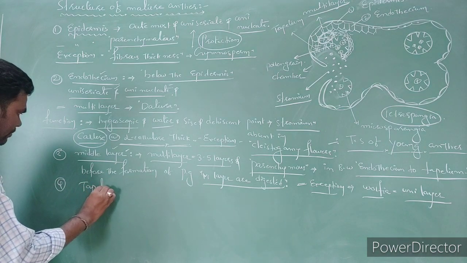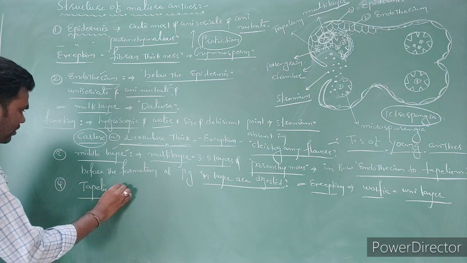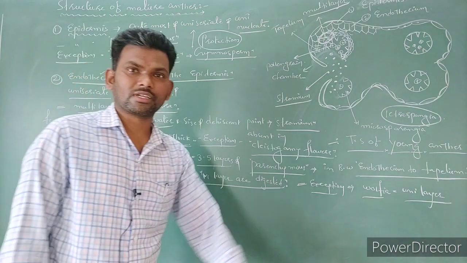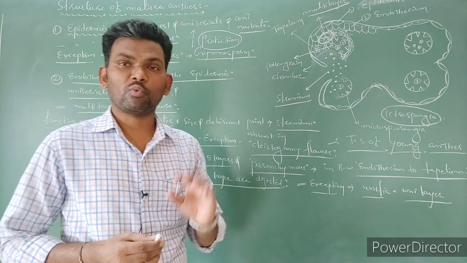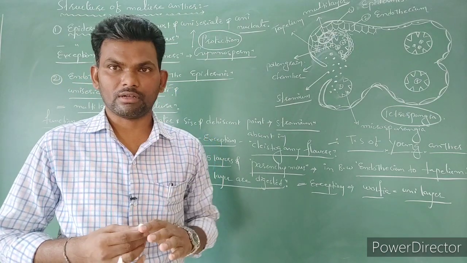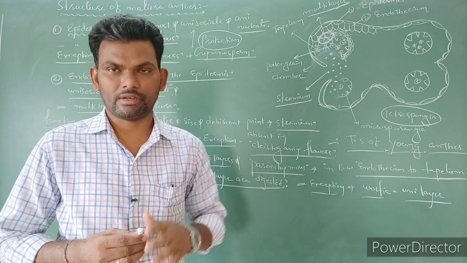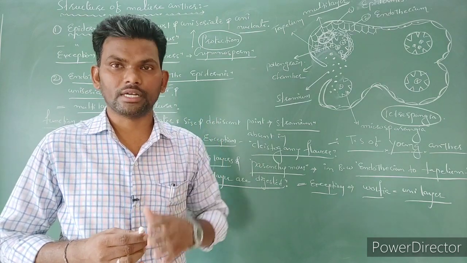Tapetum layer. Next layer is tapetum layer. So here the first question is, you can see tapetum cells. Sir, why are tapetum cells diploid in condition? Sir, why are tapetum cells binucleated in condition? Why are they not in mononucleated condition?